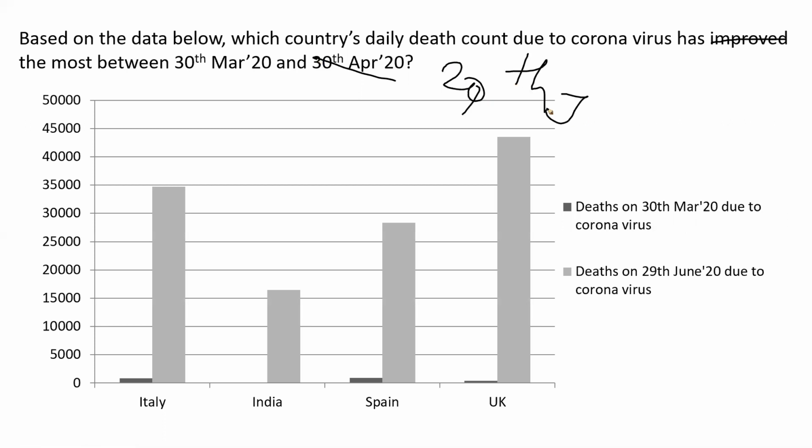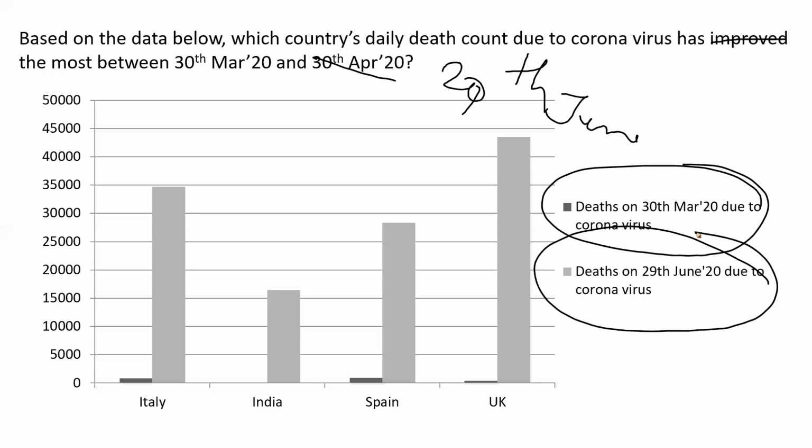And this is data up to the 29th of June. So when I see this data, I can clearly understand that if I compare India in the month of March and in the month of June, in the span of approximately 2 months, in India the value was almost nil. There were around 300 records, 300 people died, but now the value is around 16,000. So from here I am able to understand.